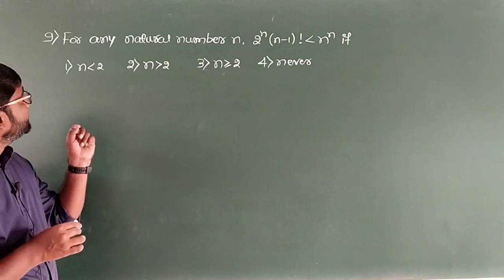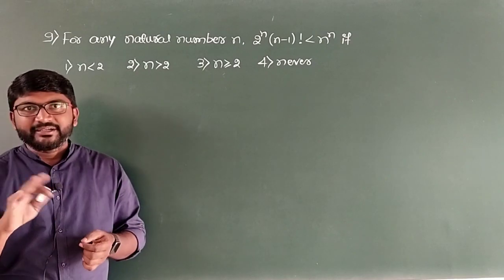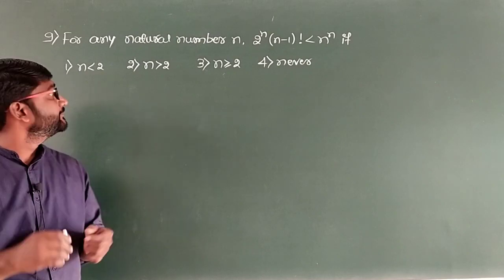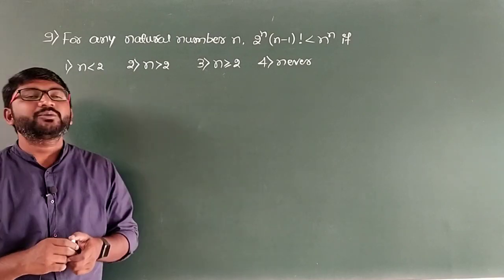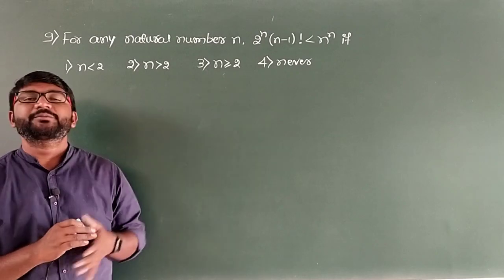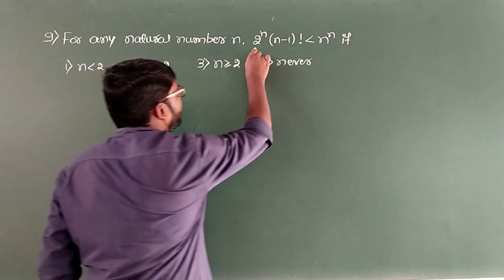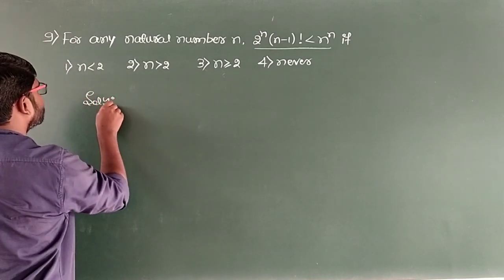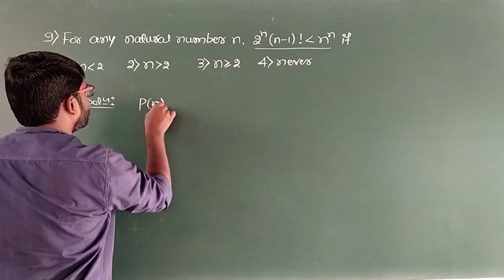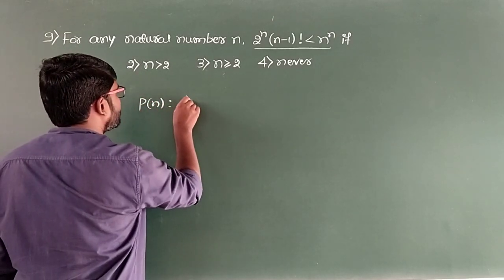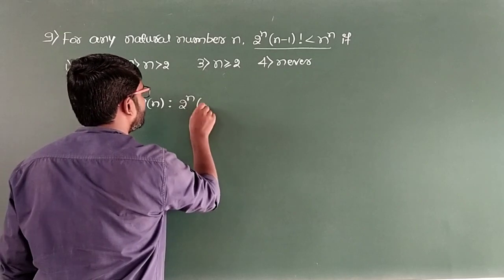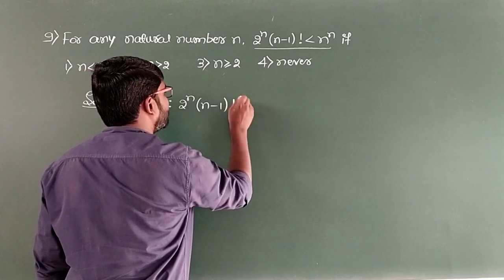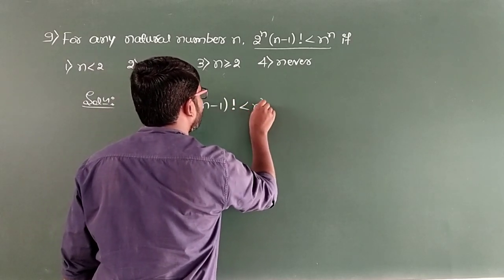Well, the next question: for any natural number n, the statement 2 raised to n into (n minus 1) factorial is less than n to the power n, if n less than 2, n greater than 2, n greater than or equal to 2, and the fourth option is never. So let us take this as P of n, such that 2 raised to n into (n minus 1) factorial is less than n to the power n.